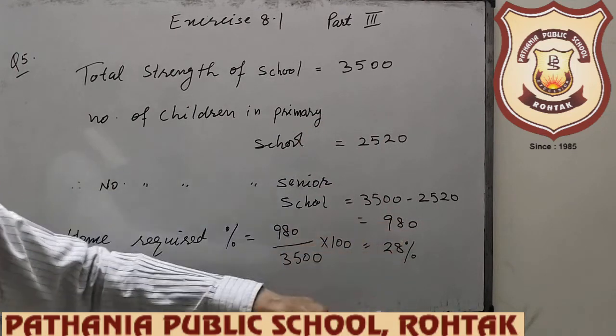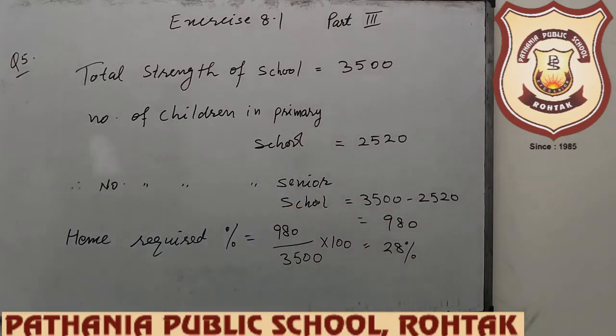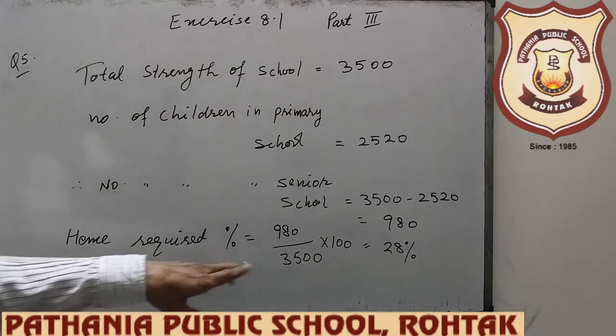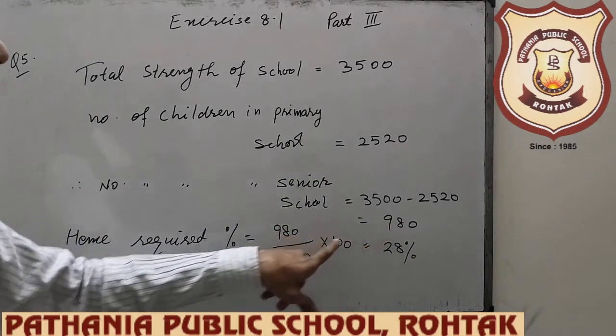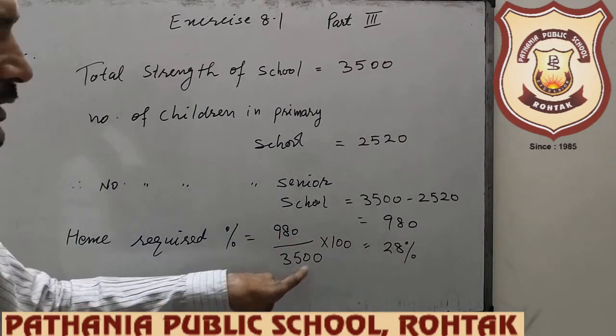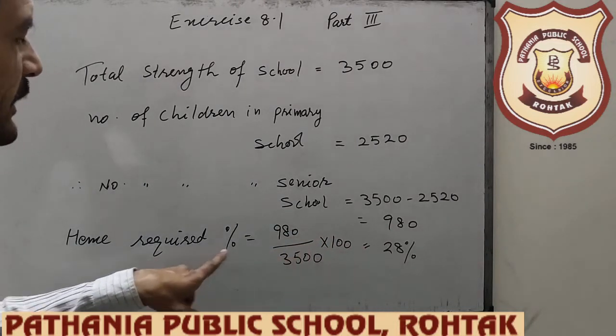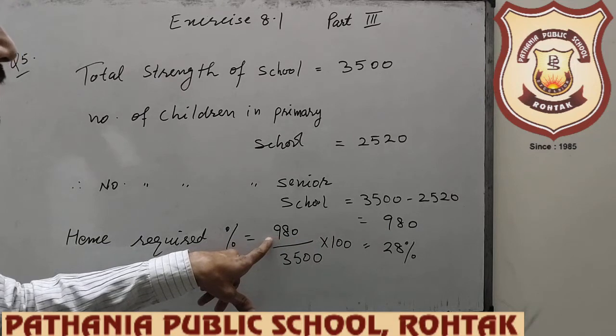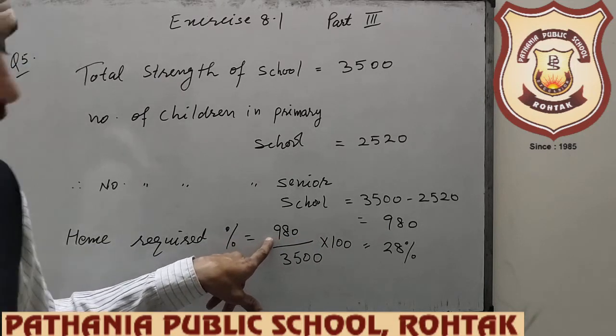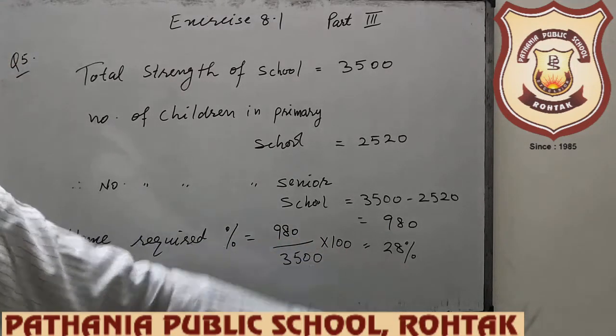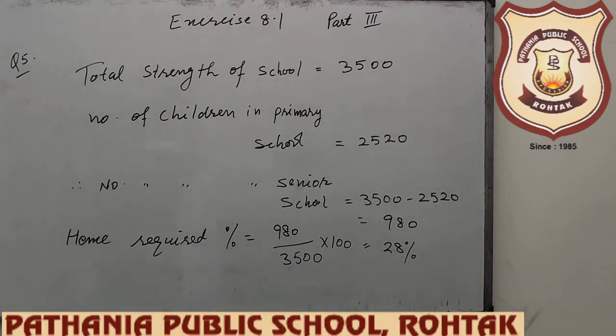Now we have to calculate the percentage of the children studying in senior school. So required percentage is what? Number of students in senior school upon total strength into 100. This is the percentage of the students in senior school. So this will be 28%.